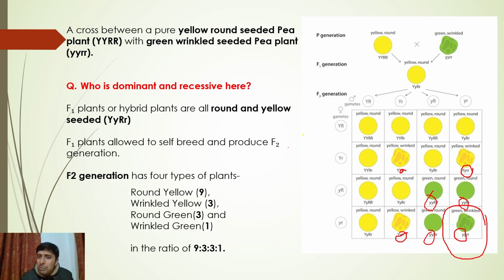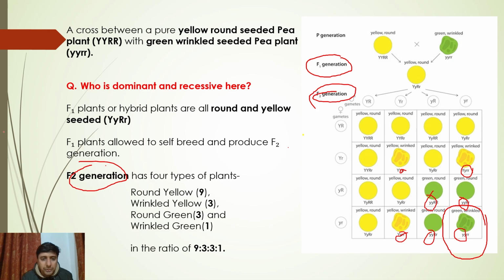Remember, small meaning recessive allele and capital meaning dominant allele. When both are present, the dominant allele will be expressed. Something he has shown over here is what we call the F1 generation, which is formed after cross pollination, and this is F2, which is formed after selfing, when we self pollinate them. So this is the F2 generation. He has shown that when we have the F2 generation, we will have 4 types of plants.